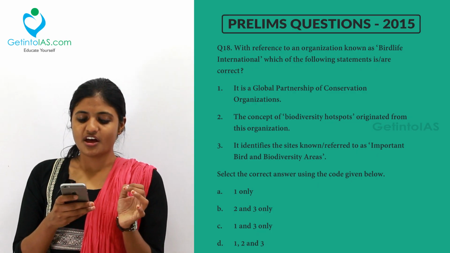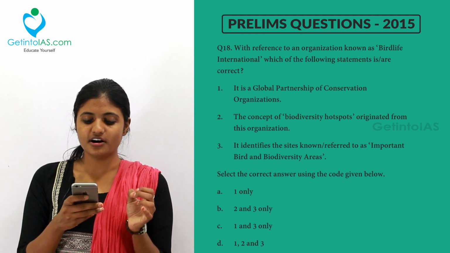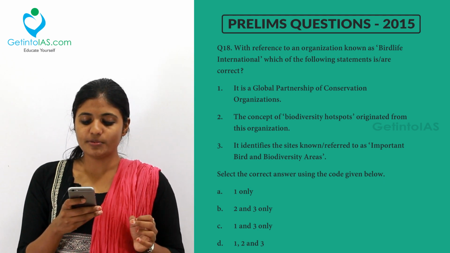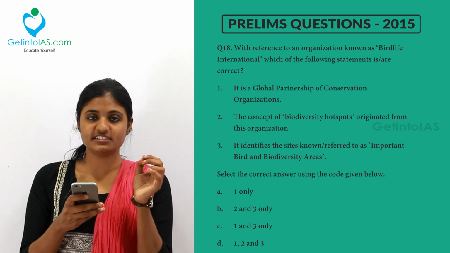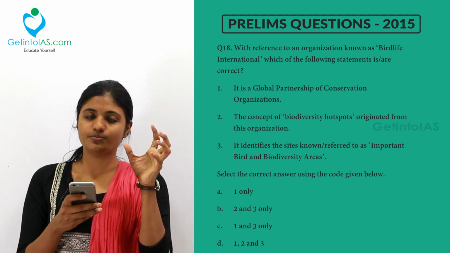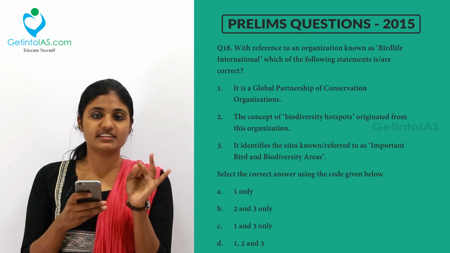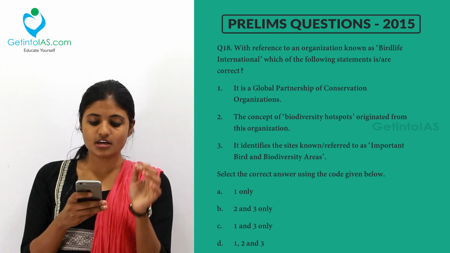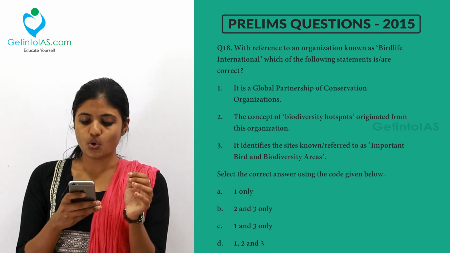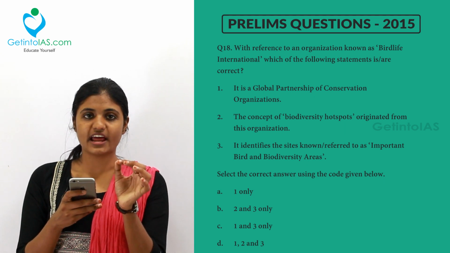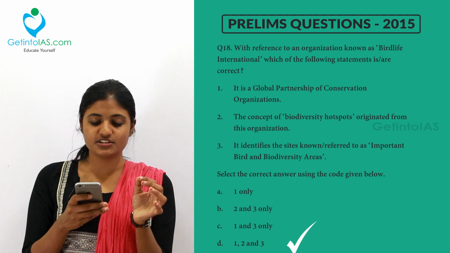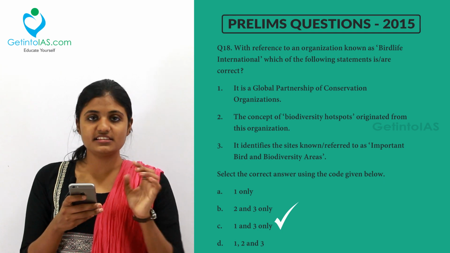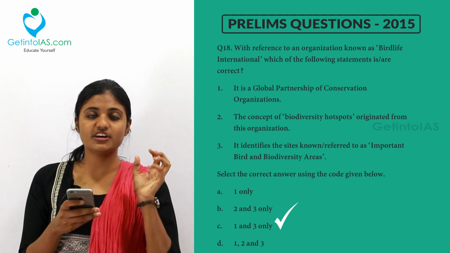Moving to the next question. With reference to an organization known as BirdLife International, which of the following statements are correct? First one, it is a global partnership of conservation organizations. Second one, the concept of biodiversity hotspot originated from this organization. Third one, it identifies the sites referred to as important bird and biodiversity areas. So the correct answer for this is option 1 and 3, that is option C. BirdLife International is a global partnership of conservation organizations.